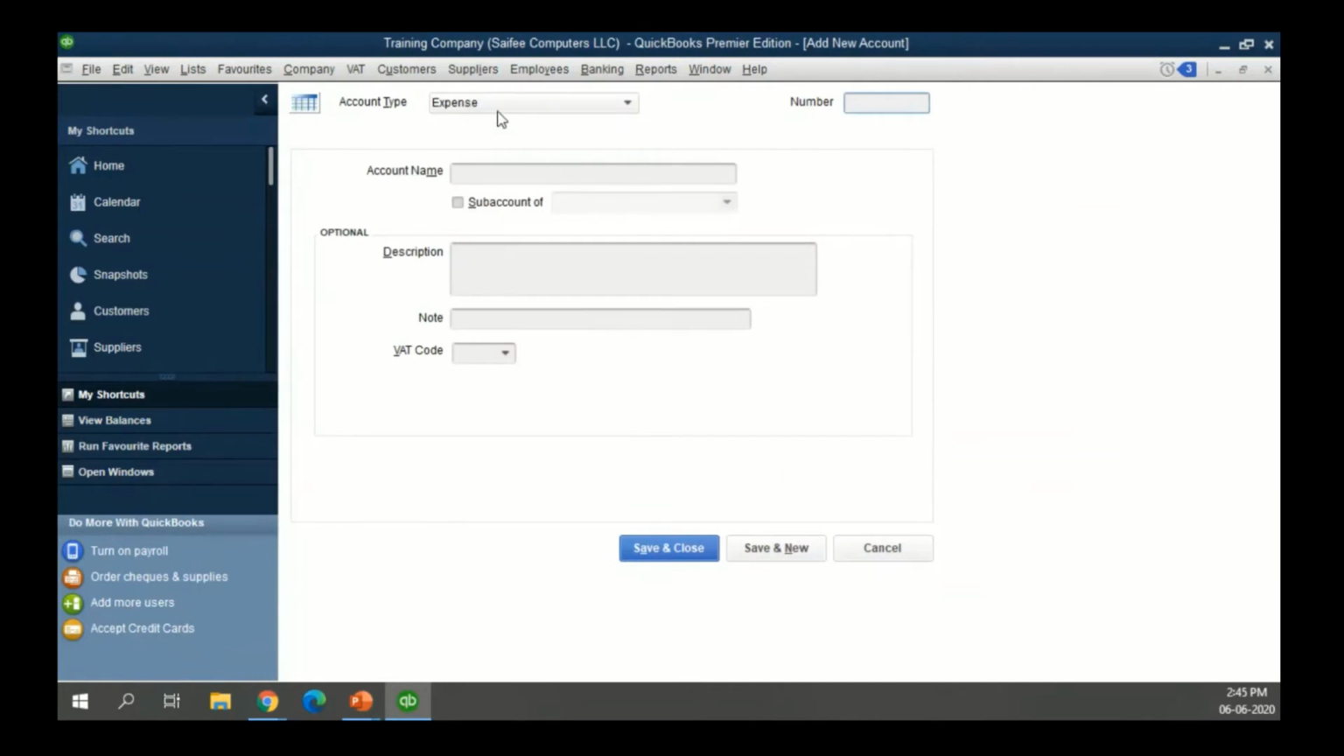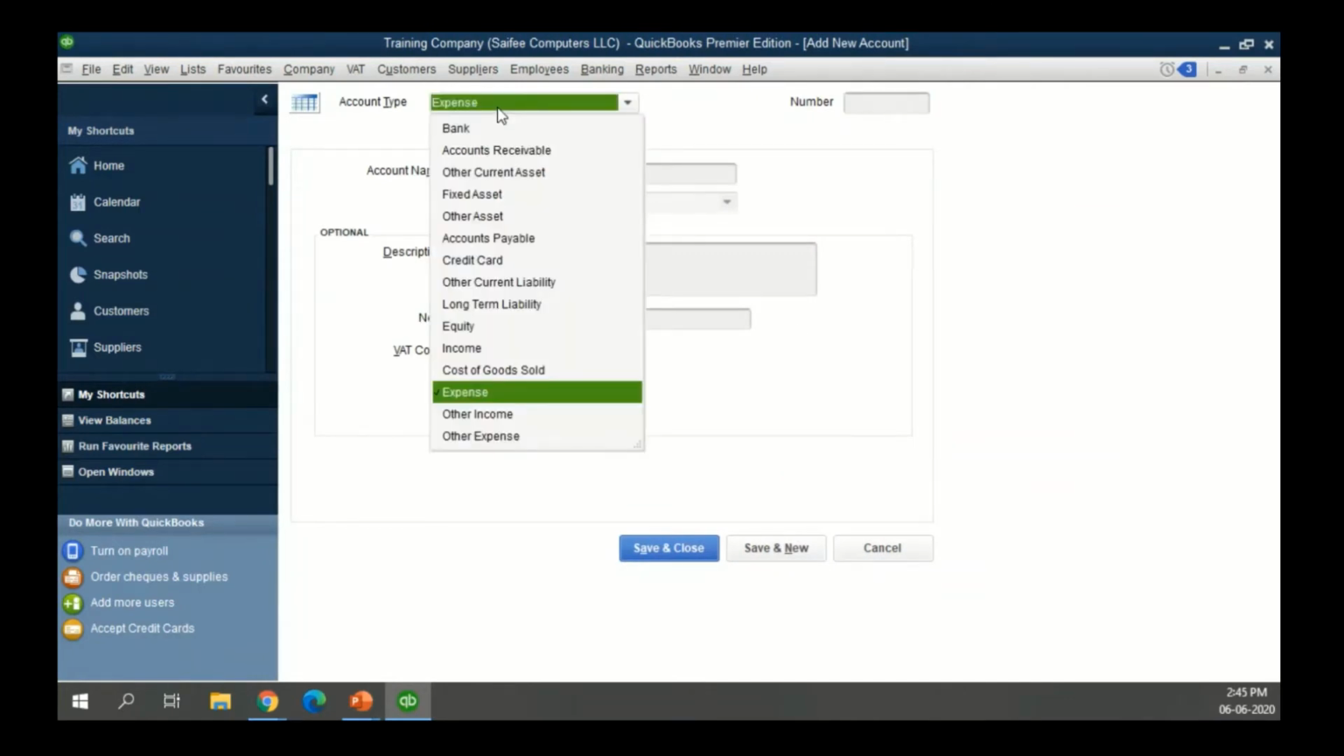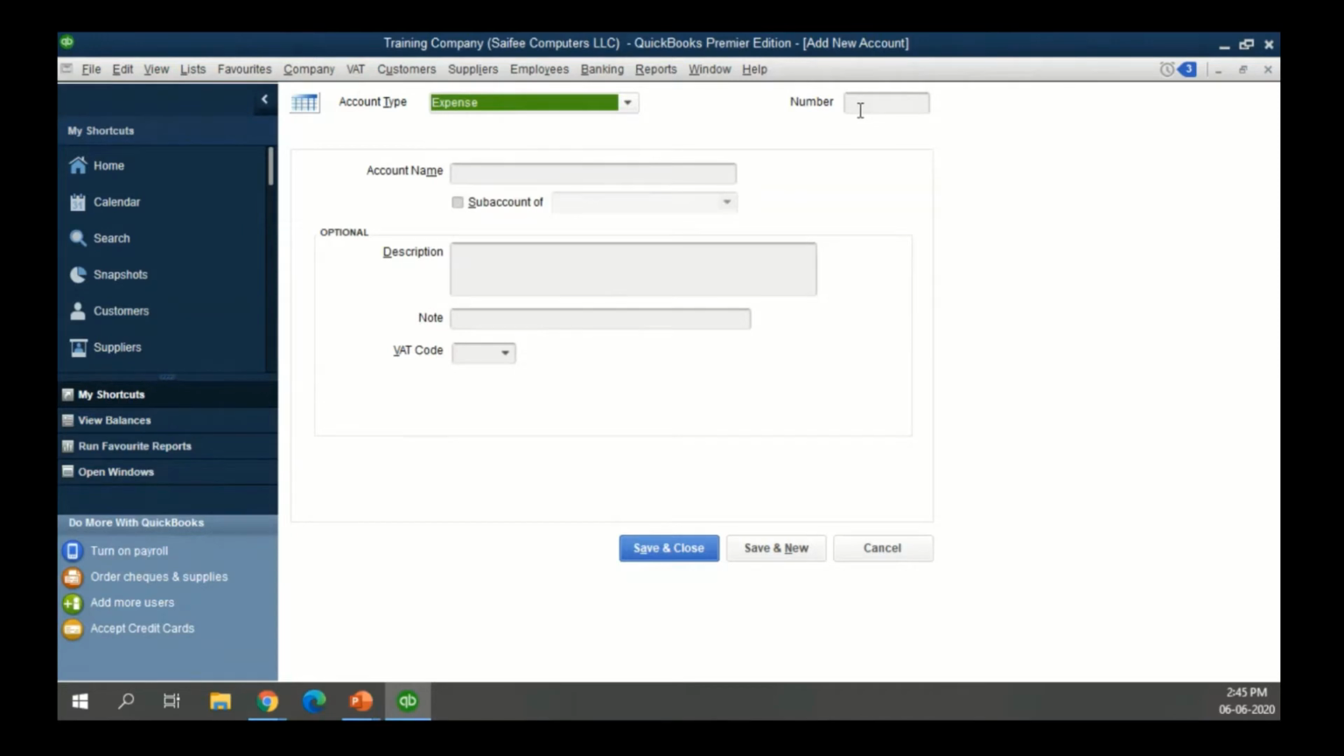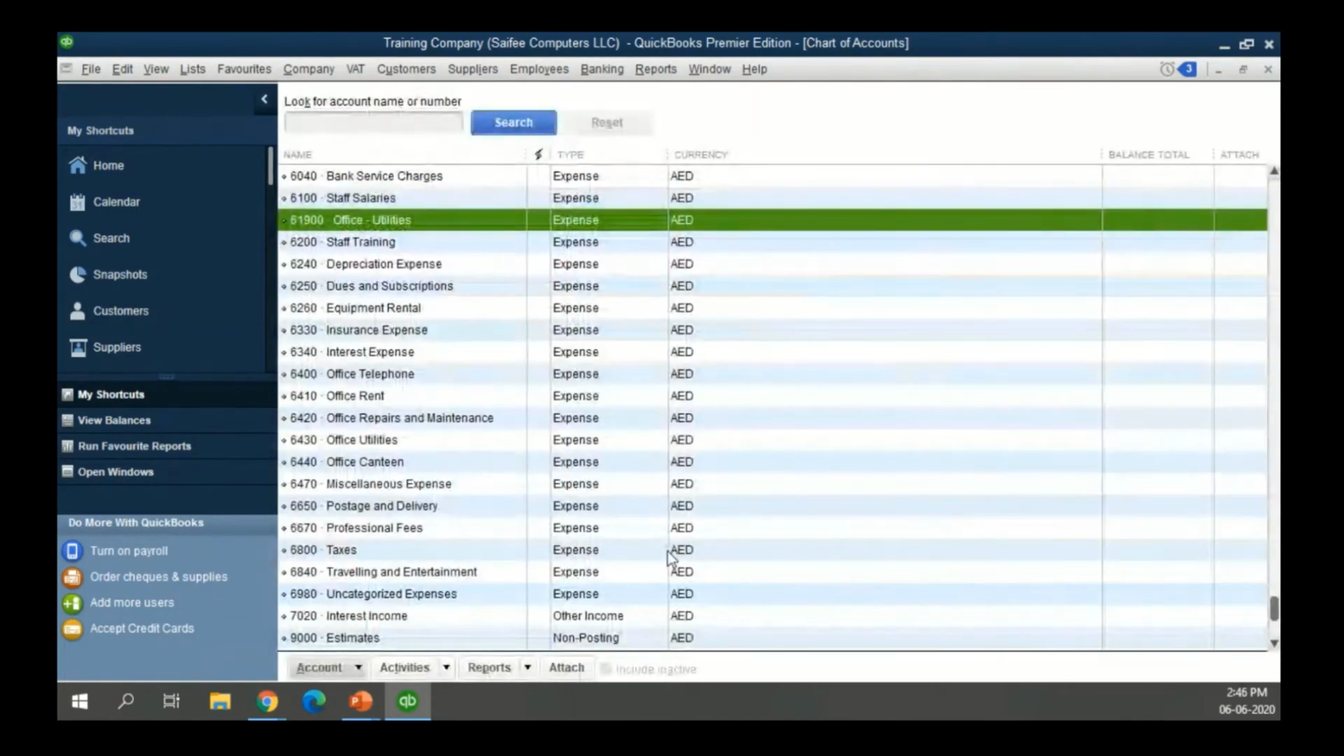Moving on, if you still want to change your account type, you can do that. This is the screen where it will actually get created. Here you have an account number that you can specify. I'm creating an account by the name of Office Utilities. You can give it a description, you can subgroup your accounts, and then save the screen and close.